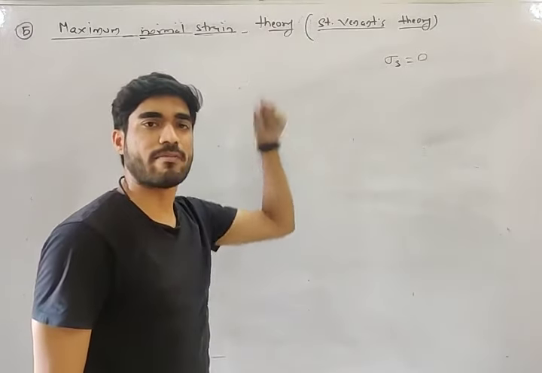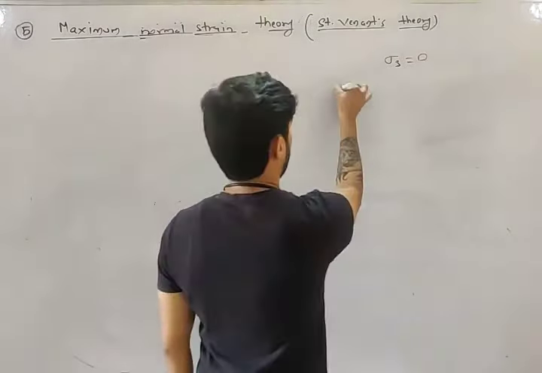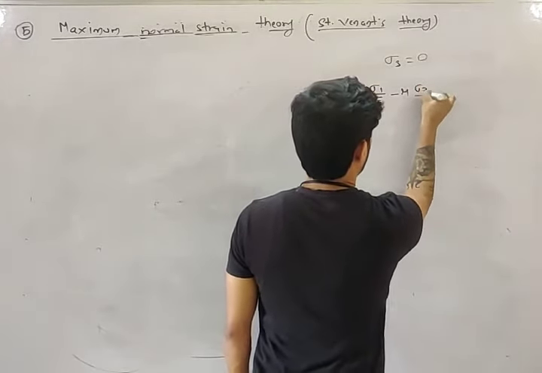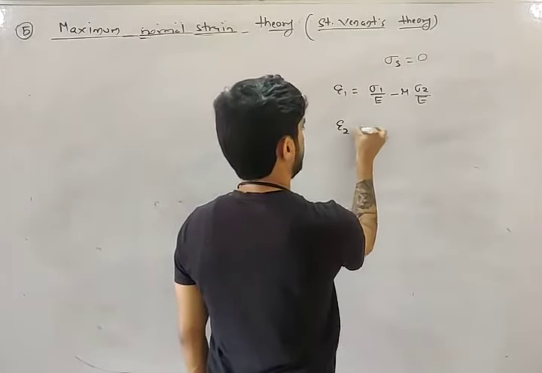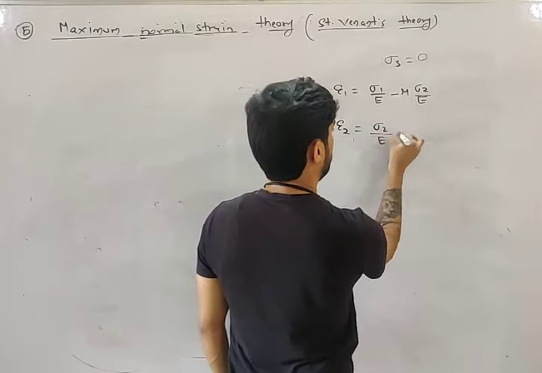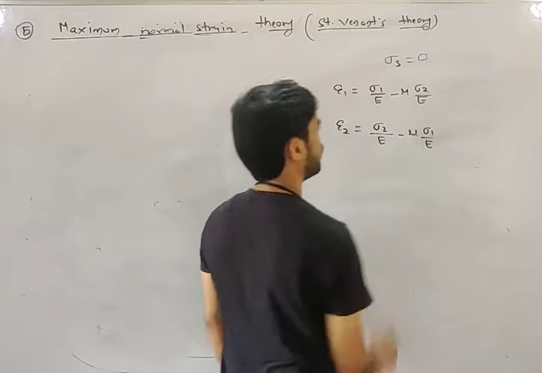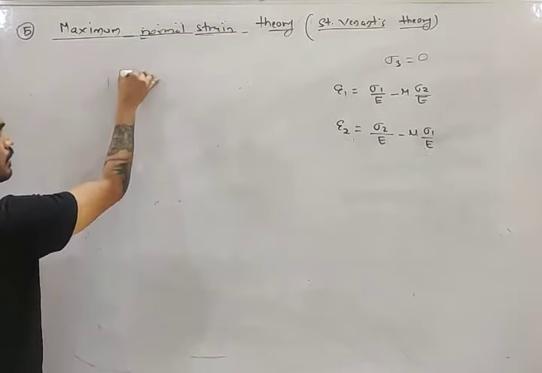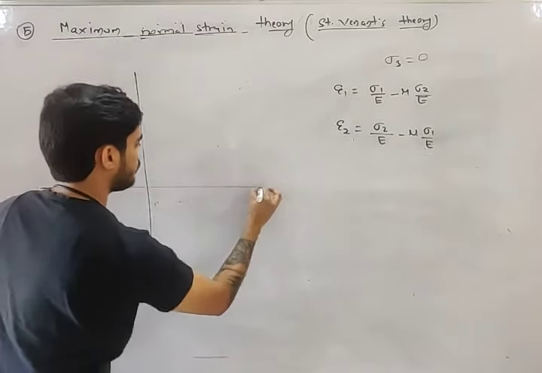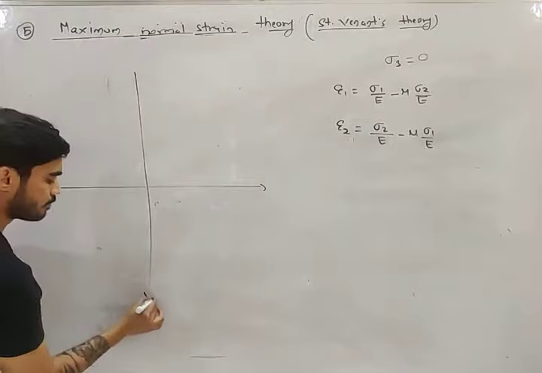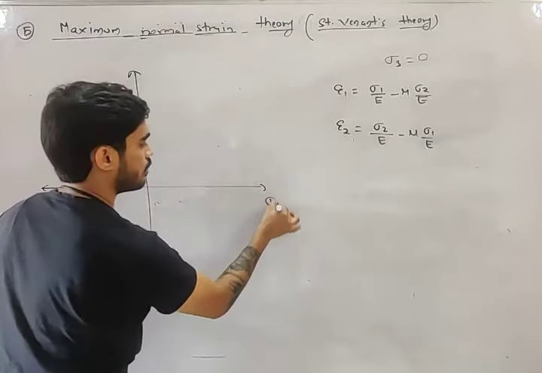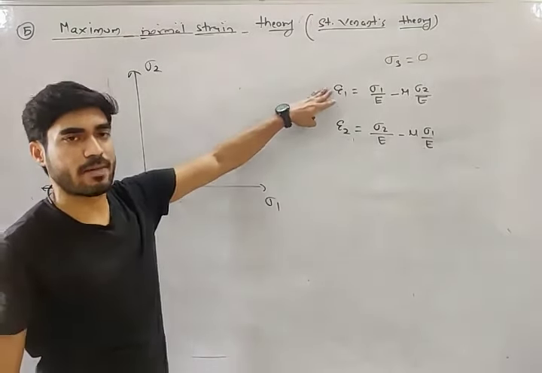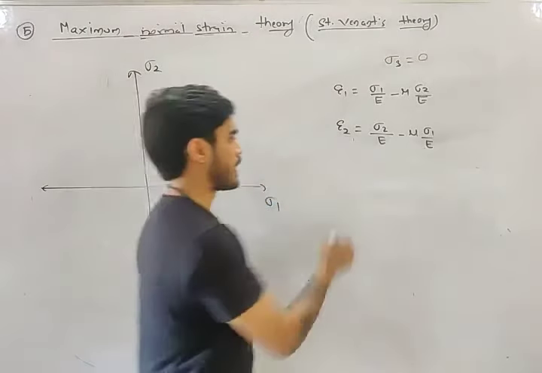So either epsilon 1 will be maximum or epsilon 2 will be maximum. What will be epsilon 1? Sigma 1 by E minus mu sigma 2 by E. What will be epsilon 2? Sigma 2 by E minus mu sigma 1 by E, right? These are the two equations. Now, my friend, there can be two cases. Either this one will be epsilon max or this one will be epsilon max, right?